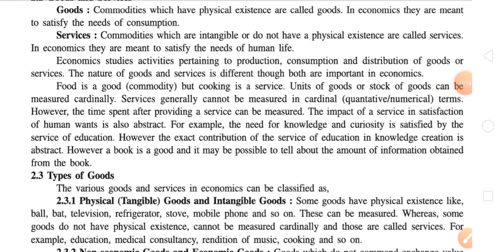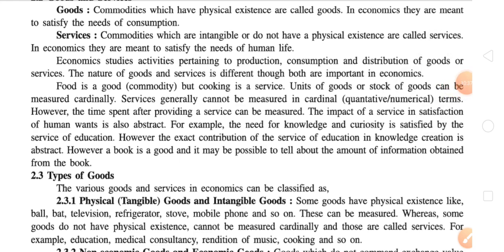Now, let us move forward. Point number 2.3, that is types of goods. The various goods and services in economics can be classified as follows. Here we have 5 categories of goods, but the total types of goods are 10 in number.